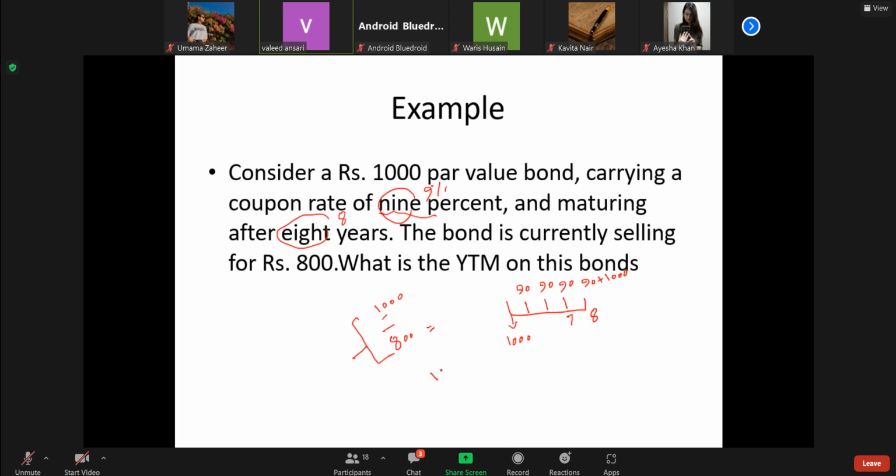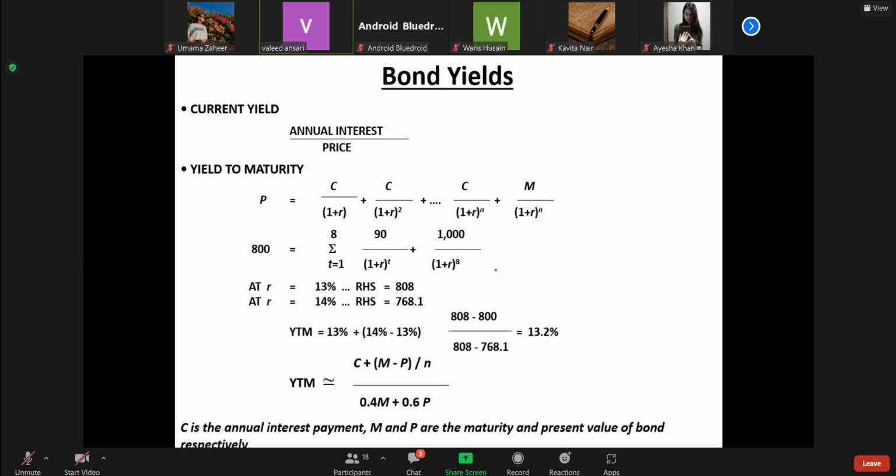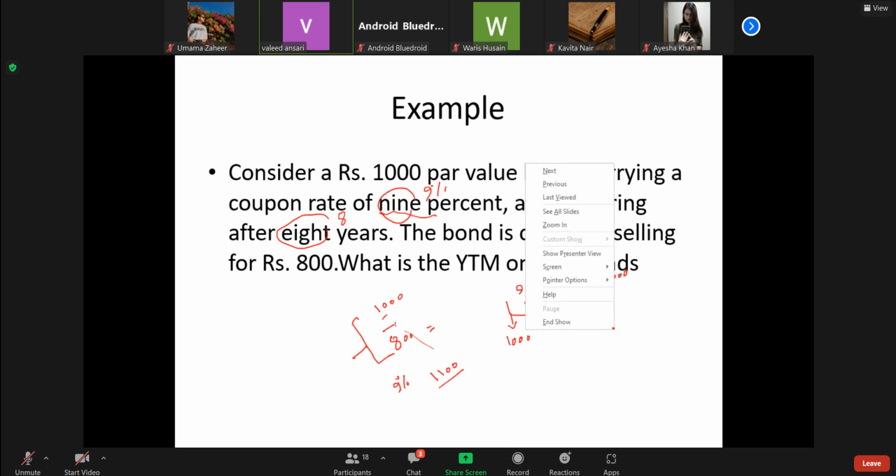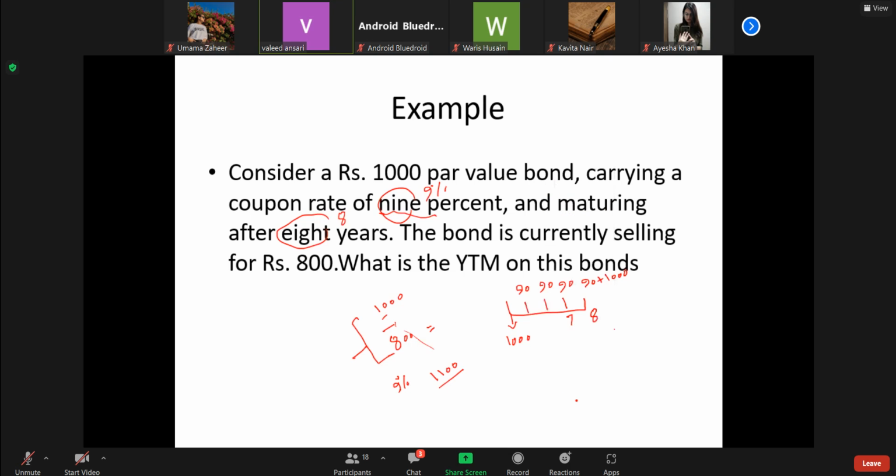If it was selling at 1,100, the rate would be lower. This is because if R, the discounting factor in the denominator, is higher, then naturally the value will be lower. So this is how the cash flows will play out.